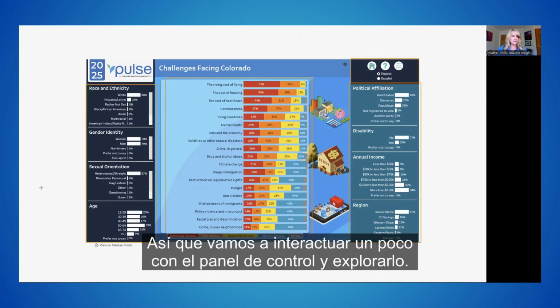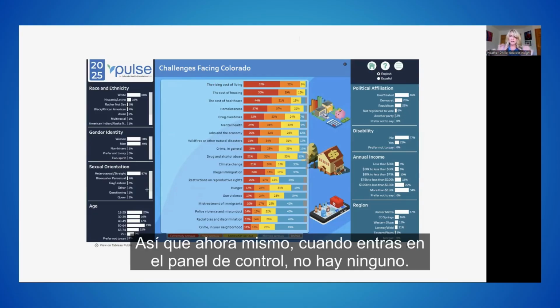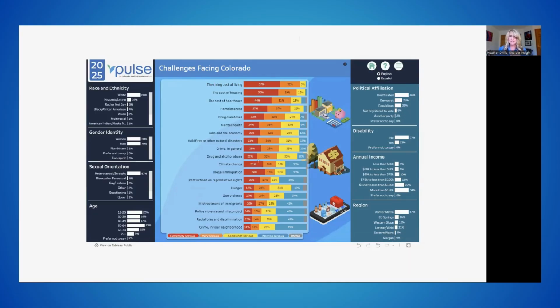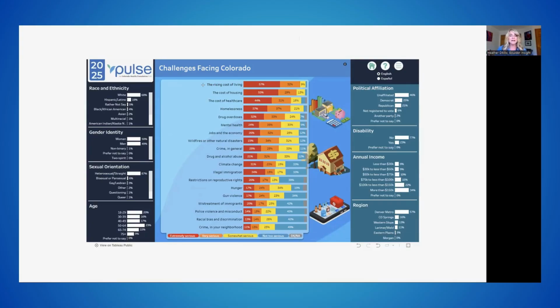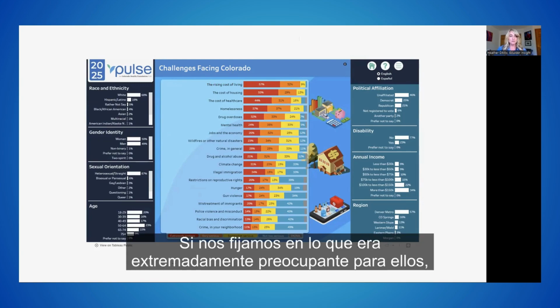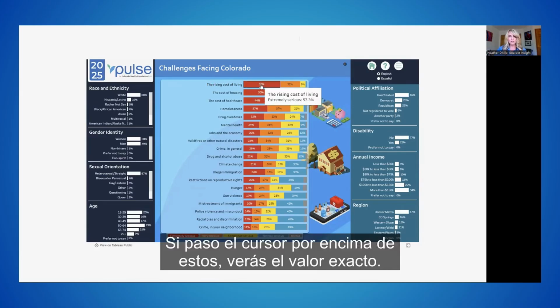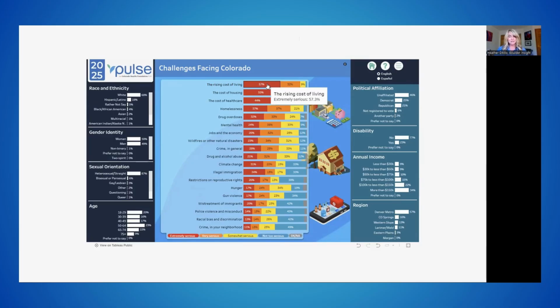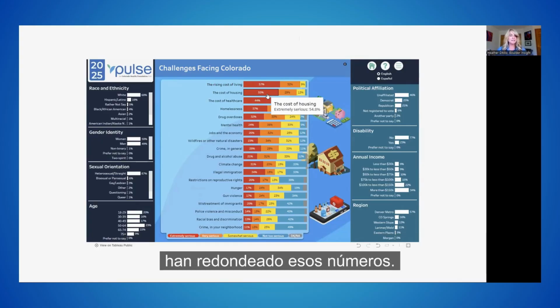So let's go ahead and interact with the dashboard a bit and explore. So right now, when you come to the dashboard, none of these demographics have been selected. So this is the overall view for all survey respondents in Colorado for this year. And the challenges facing Colorado, if we look what was extremely serious to them, the top two categories were the rising cost of living was 57%, and the cost of housing was 55%. So if I hover over these, you'll see the exact percentage was 57.3 and 54.8. So you can see the bars have rounded those numbers.